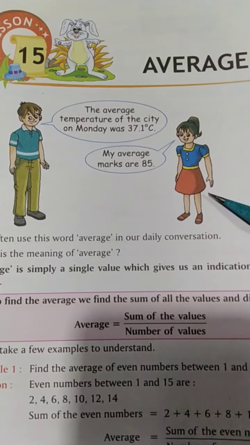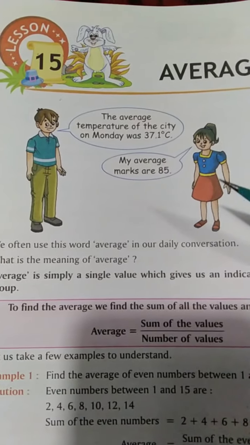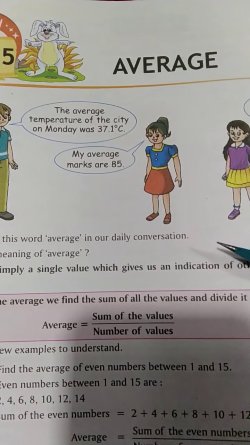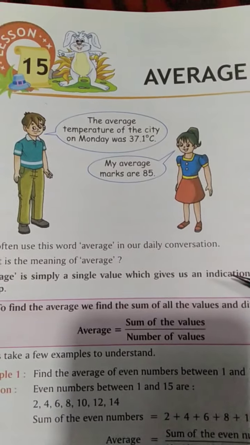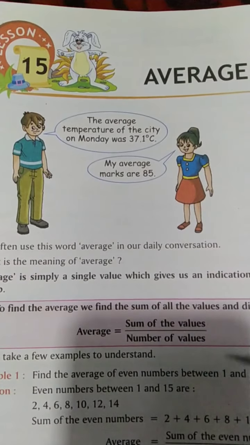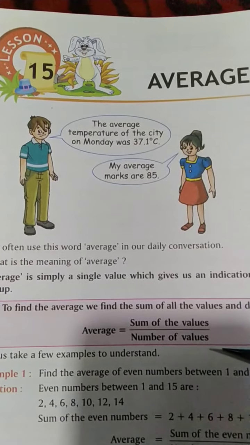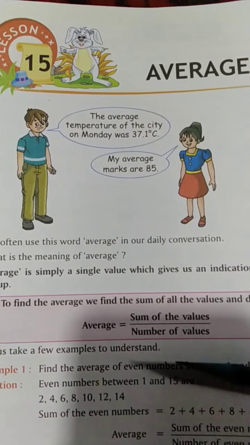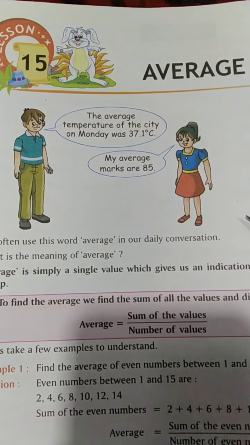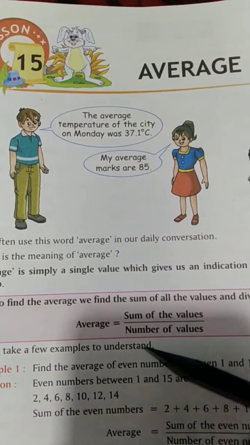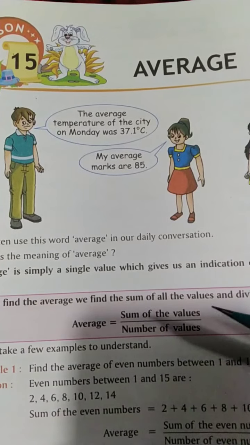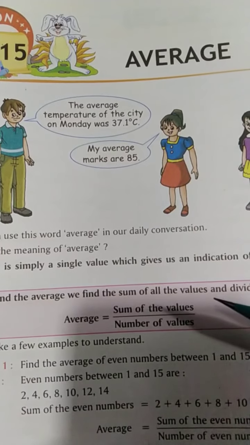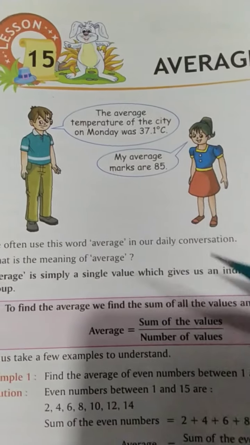What is average? Average is simply a single value which shows the sum of all the values, giving an estimate of the complete set of values. How is it found out? It is found by adding all the values and dividing by the number of values, meaning how many values there are. Let's understand it with a few examples.